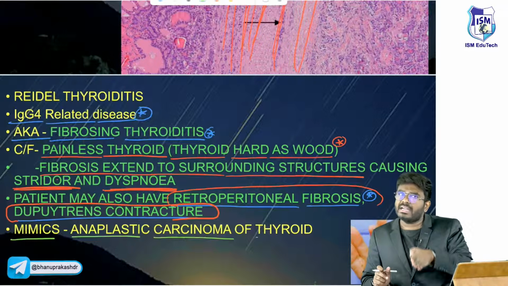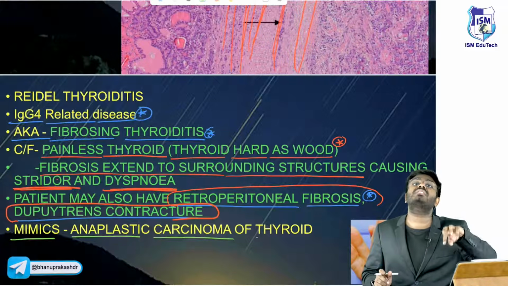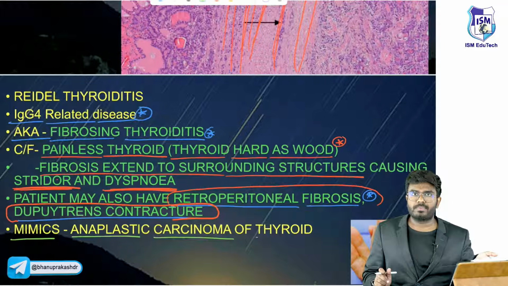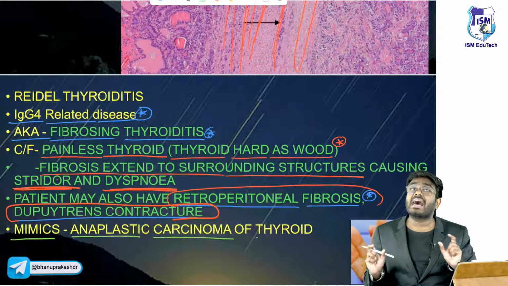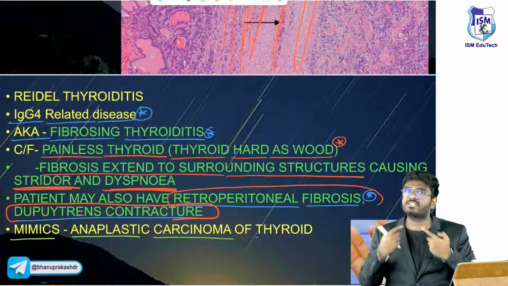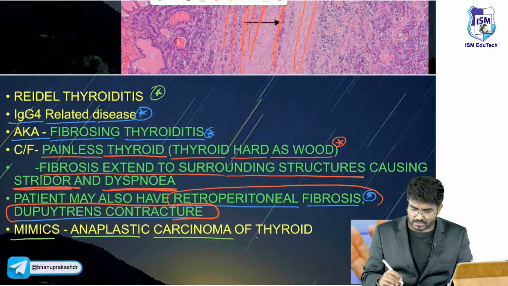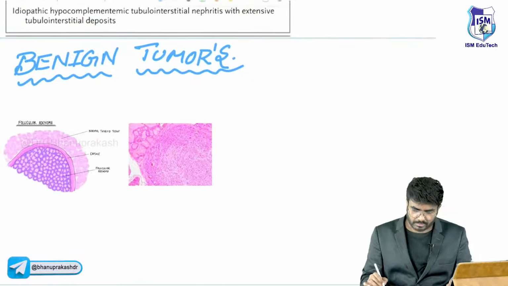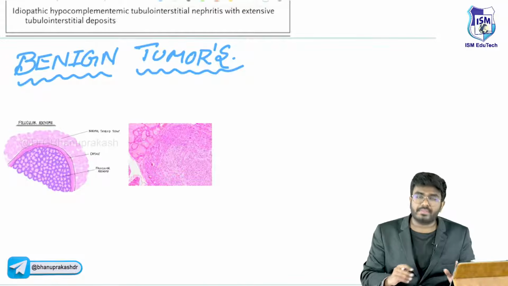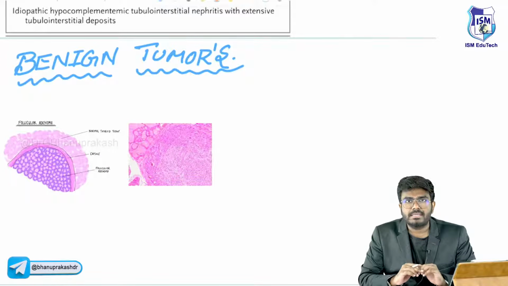So Riedel's thyroiditis looks like anaplastic carcinoma, because in both conditions the thyroid gland is hard. Fine needle aspiration is not possible in a hard thyroid. Okay, so Riedel's thyroiditis is also completed. Now after this, the last topic for today is tumors.